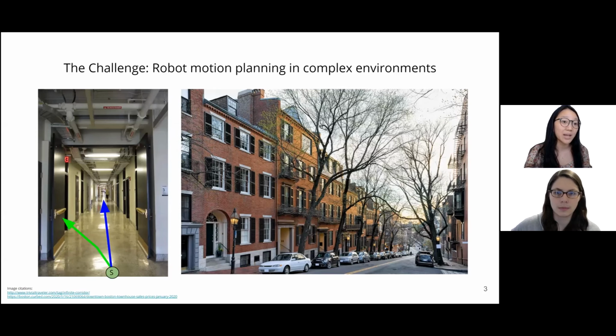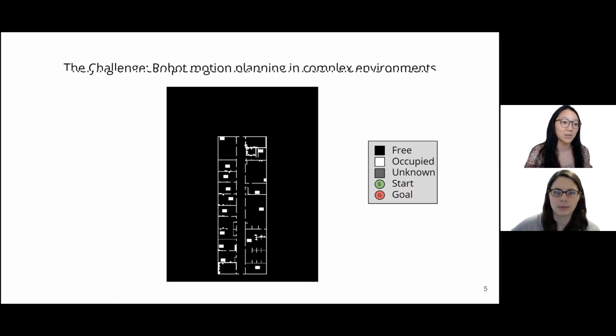For example, if you were standing at the green circle in this building and I told you that your goal was outside somewhere, you would probably pick up on the partially visible exit sign and choose to follow the green path over the blue path down the hallway. On the other hand, if you were again at the green circle and I told you the goal was outdoors and far to the left, you'd probably naturally follow the road as the green arrow does instead of trying to go through an apartment like the blue one.